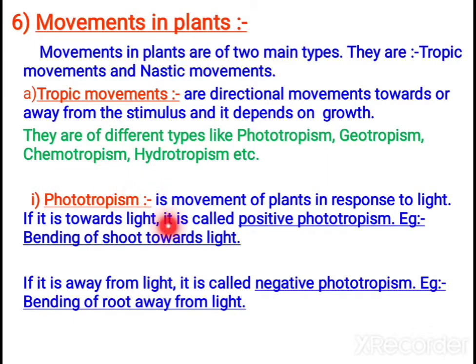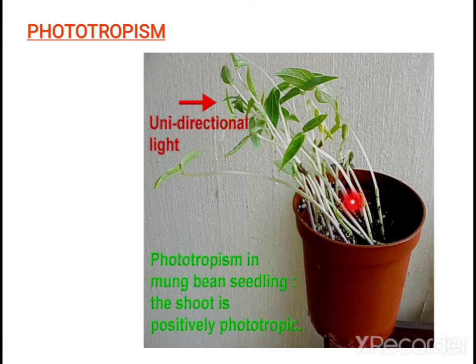What is phototropism? It is the response of the plant to light. Moving towards light is positive phototropism. The shoot always moves towards light, that is positively phototropic. When it moves away from light, you call that negative phototropism. For example, the root moves away from light. So phototropism can be positive or negative. You see here the seedlings moving towards light. That is positive phototropism.